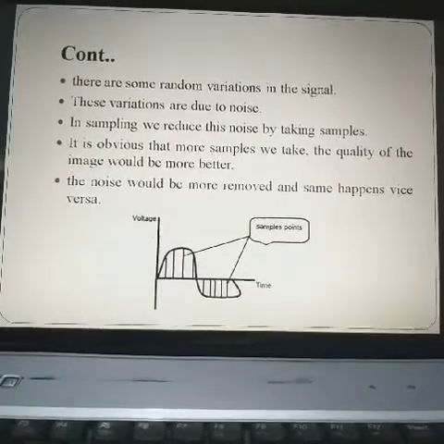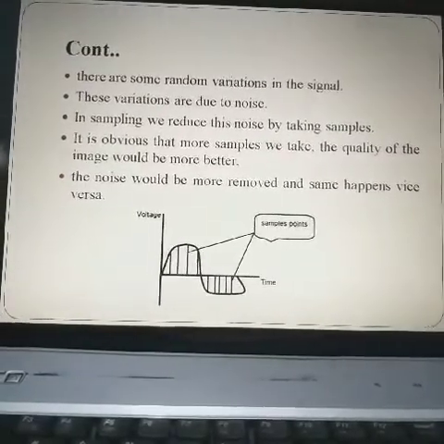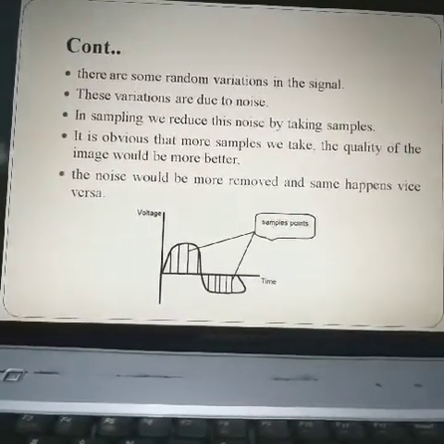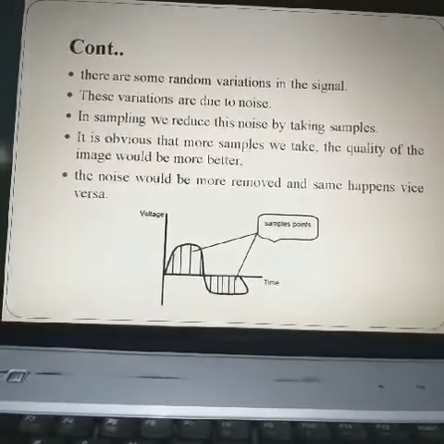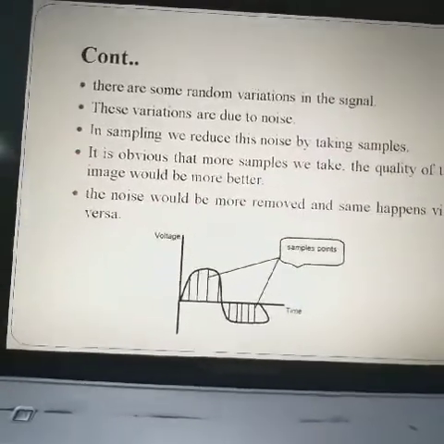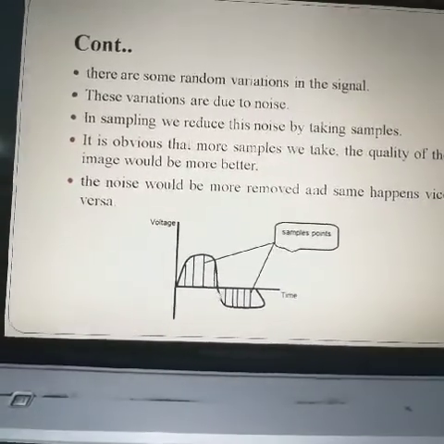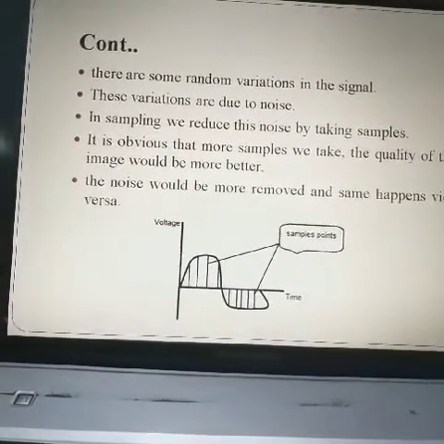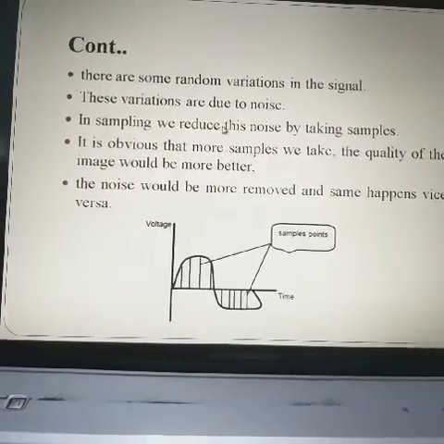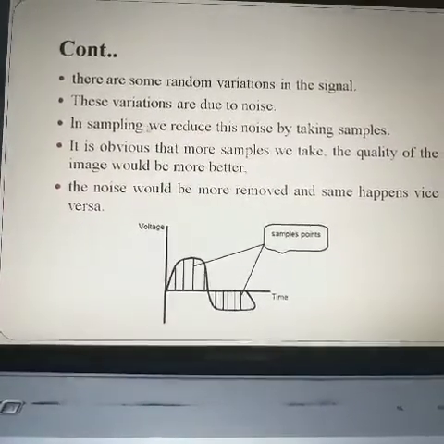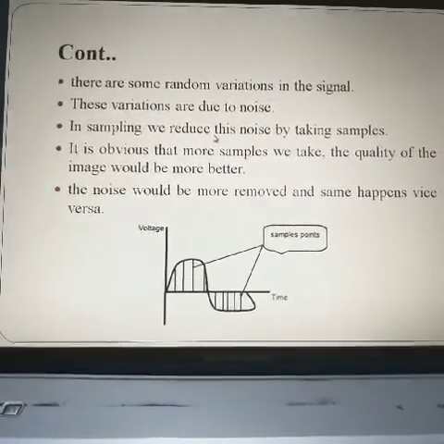There are random variations in the signal. If we take the analog signal, there are a number of variations going up and down like this, and these variations are due to noise. In sampling we reduce this noise ratio.